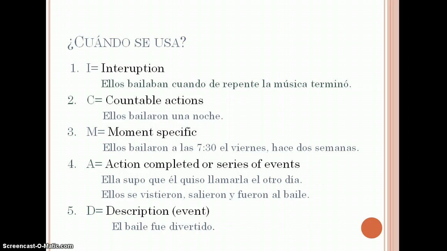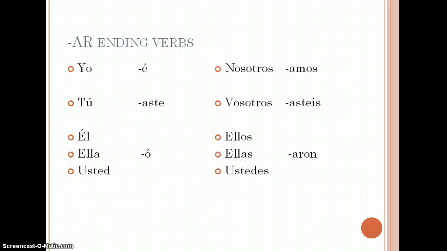A is for action that is completed or a series of events, again in the past. Ella supo que él quiso llamarla el otro día. Ellos se vistieron, salieron y fueron al baile. And finally, D for description or events that are ended in the past. El baile fue divertido. Starting with our AR endings, these are the regular AR tense endings.